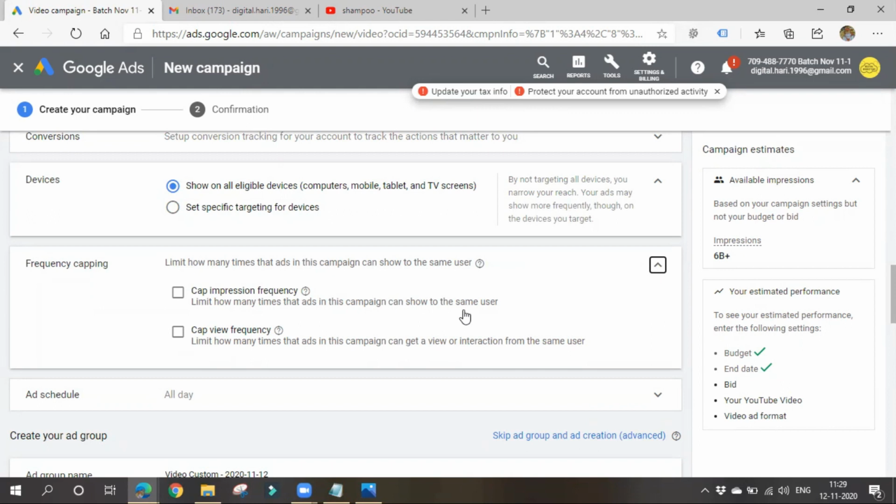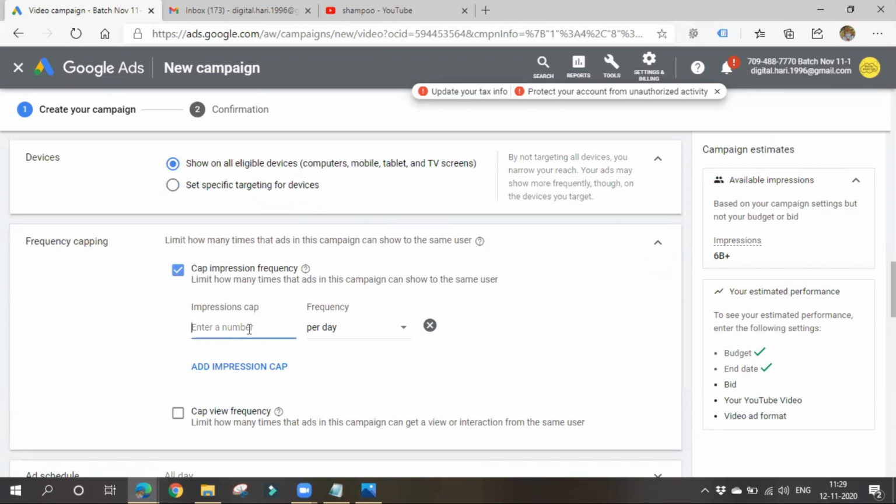If we want to show only twice to the same user, I don't want to show my ad 10 times to the same user, then you can limit that. This is known as cap impression frequency.